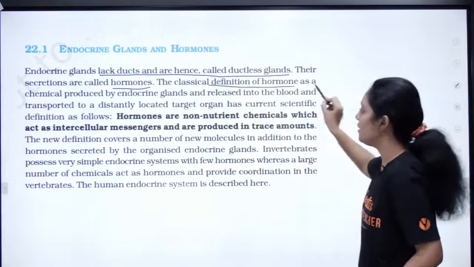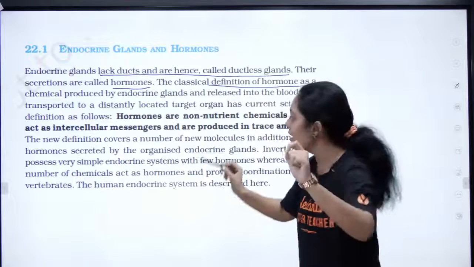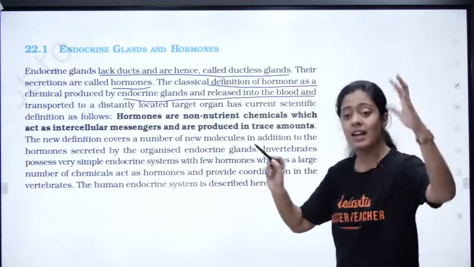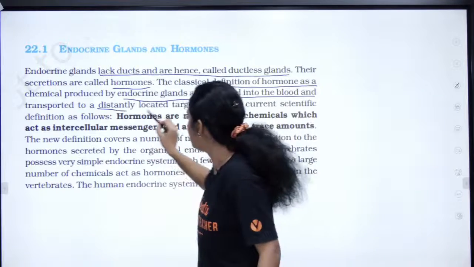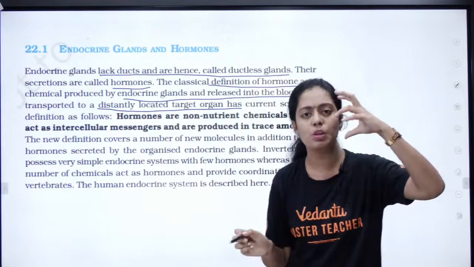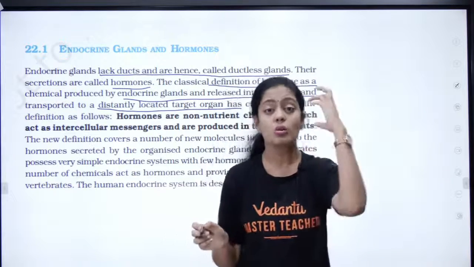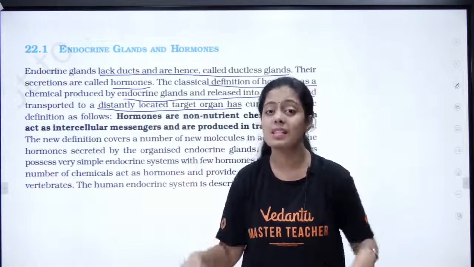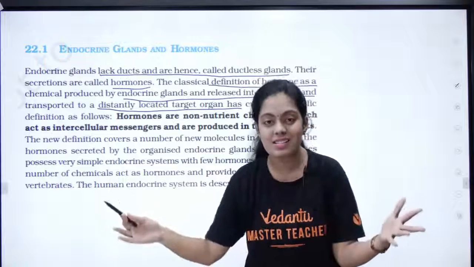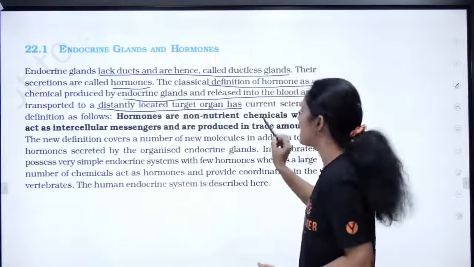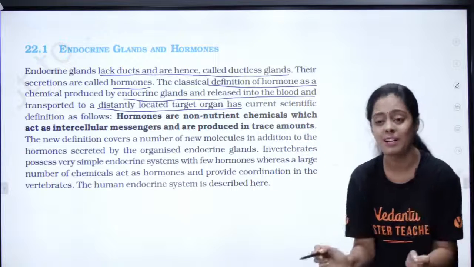The classical definition of hormones: chemicals produced by endocrine glands and released into the blood and transported to a distantly located target organ. Say for example your pituitary is producing growth hormone, so that growth hormone has to be transported to the regions where growth is happening, right? So it's a long distance transport. And it is transported via your blood, pasangla.